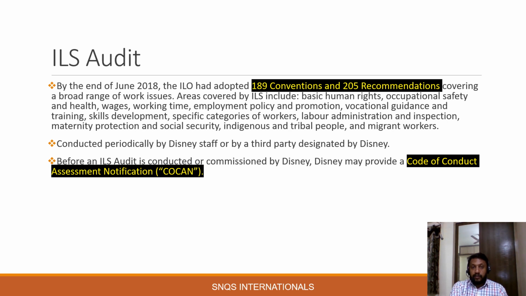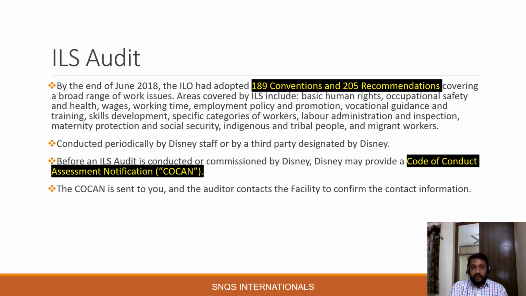That is nothing but a notification to the facility through the vendor indicating that this particular facility is chosen for the ILS audit, and the COCON is sent to the facility through the vendor, and after that the auditor from the third party agency or from Disney would contact the particular facility to confirm the contact information, that is to check whether the factory details provided by Disney are correct, like for example the factory name, factory address, and other relevant information.